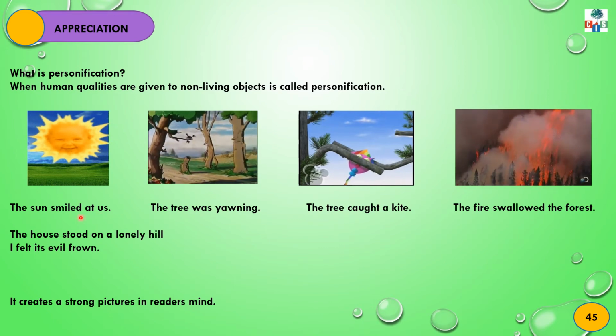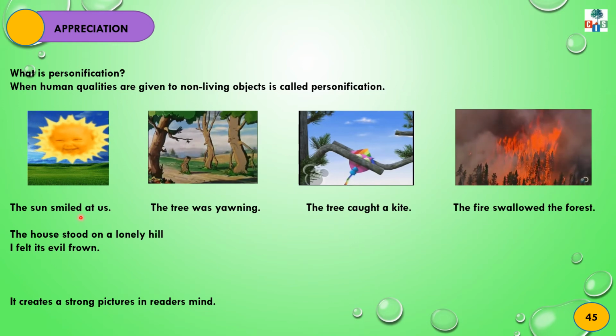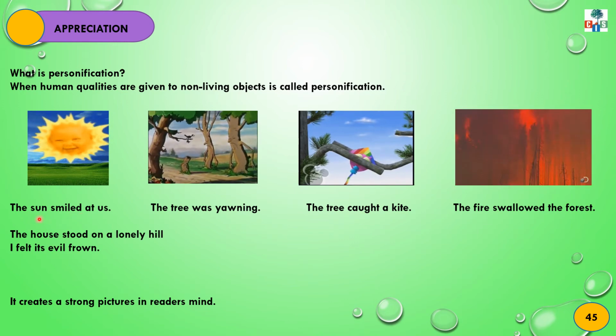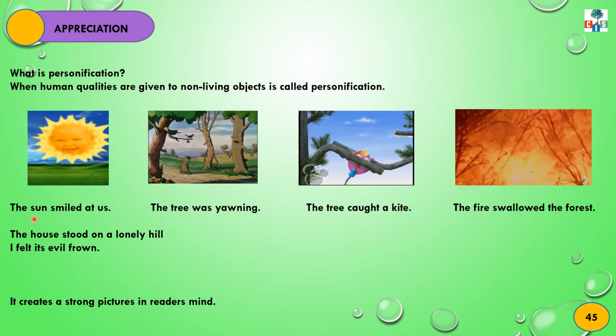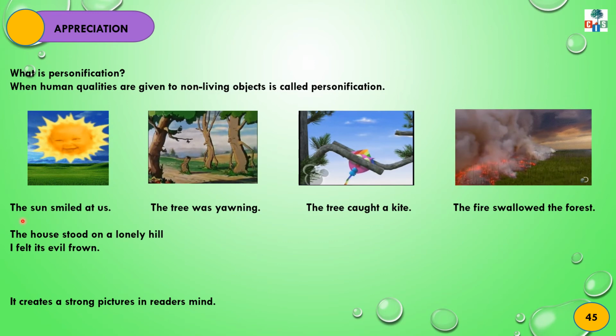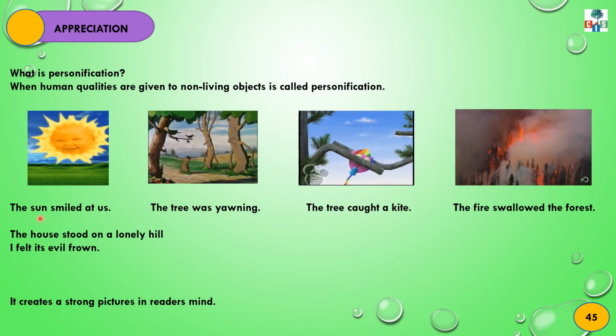Here, smile is a human quality. So this human quality is given to the sun. The sun can't smile. So the sun is personified.